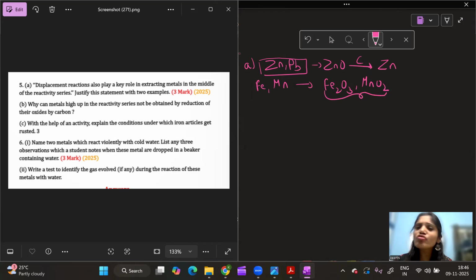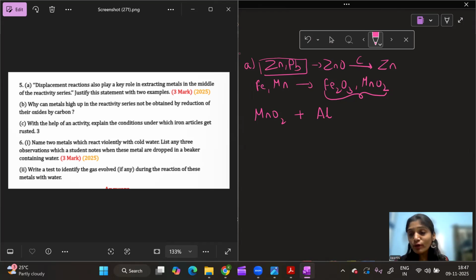Now for these two oxides, instead of using carbon, we have the option of using a highly reactive element in the reactivity series to reduce these oxides into the respective metals. For that, we have chosen a very good option, that is aluminium. Aluminium belongs to the highly reactive metals. So instead of carbon or carbon monoxide, we are going with aluminium as the reducing agent. One point you have to remember: oxides of the metals in the middle of the reactivity series can be reduced using the highly reactive metals above in the reactivity series.